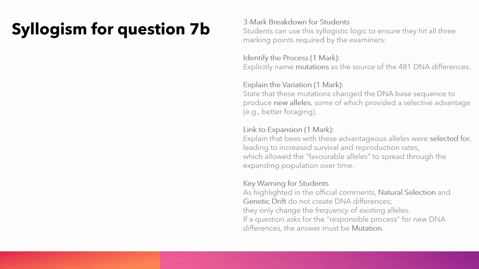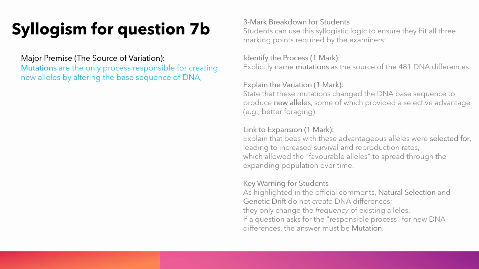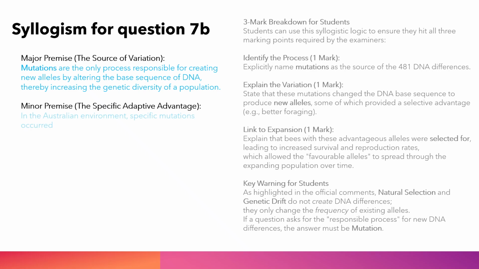Major premise, the source of variation. Mutations are the only process responsible for creating new alleles by altering the base sequence of DNA, thereby increasing the genetic diversity of a population. Minor premise, the specific adaptive advantage. In the Australian environment, specific mutations occurred that resulted in advantageous traits, such as an improved ability to gather food and organize colonies.